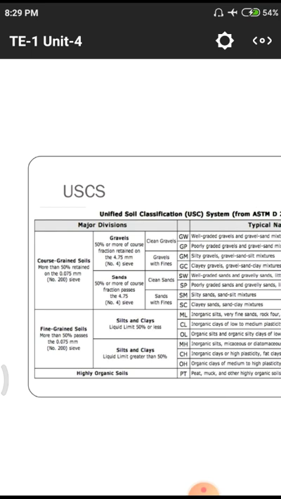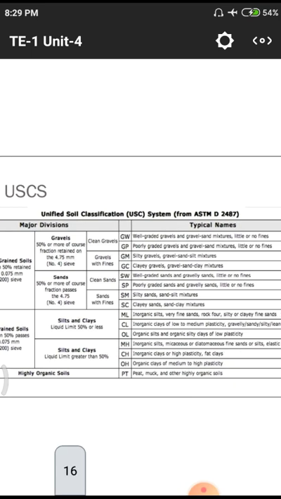After that, gravels also have two kinds of classifications: clean gravels and gravels with fines. Sands also have two classifications: clean sands and sands with fines. Then we have four: GW means well graded gravels. GP means poorly graded gravels.